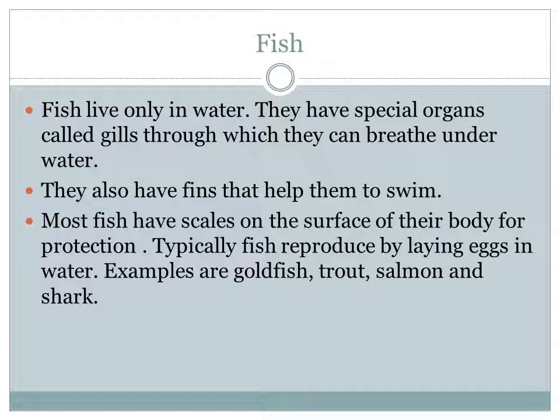In the last lesson, reproduction in animals, we have seen this, right? Fish reproduce by laying eggs, so they are called oviparous animals. What are the examples? Goldfish, trout, salmon and shark. These are the examples of fish.